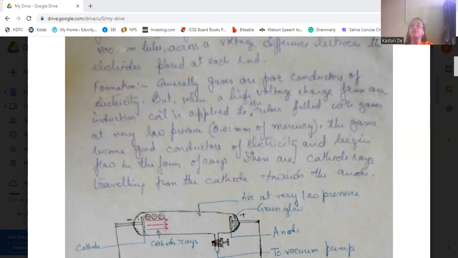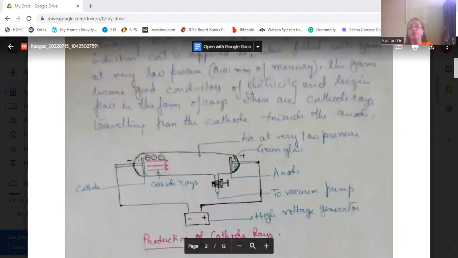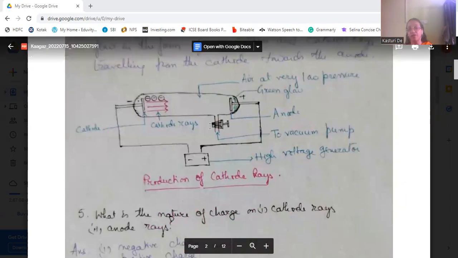Then what happens when this high voltage charge is passed inside the tube at a very low pressure? The gases ionize and form good conductors of electricity, and begin to flow in the form of rays. They start forming the rays, move from cathode to the anode, and these rays are known as cathode rays. Clear? From the picture we can see how the cathode rays are produced.